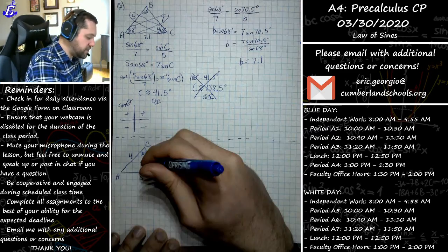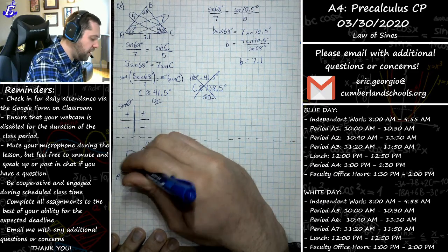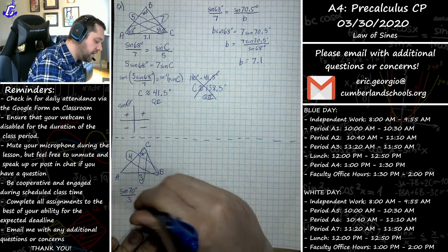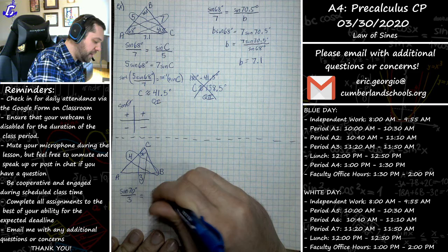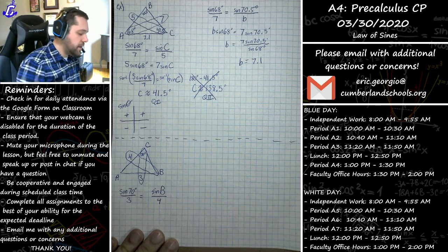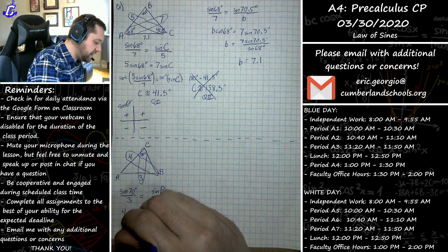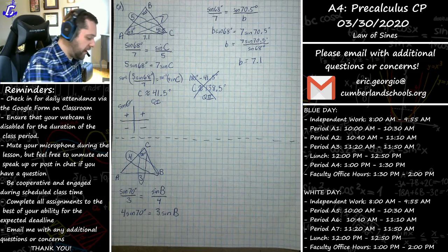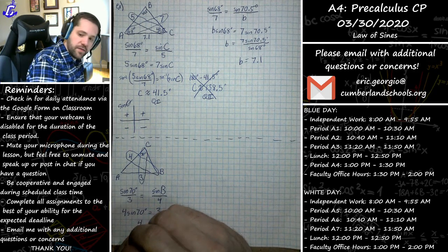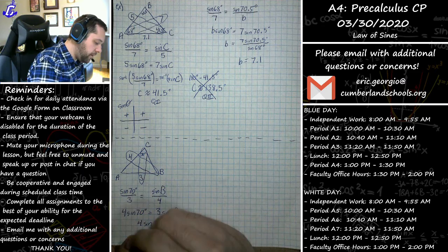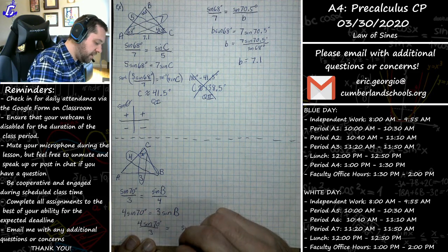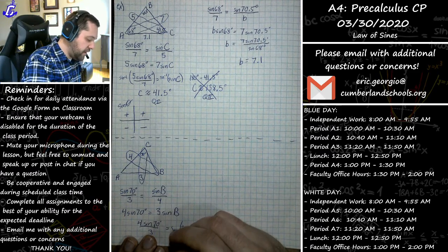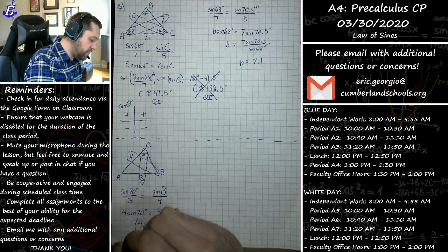Just like before, your eyes should be drawn to things that are across from each other because they're going to pair up with the law of sines. We could say that the sine of 70 degrees over 3 should equal the sine of B, which I don't know, over 4. Cross multiply, you'd get 4 sine of 70 equals 3 sine of B. Divide both sides by 3, you get that 4 sine of 70 over 3 should equal the sine of B. To Jacob's point earlier, in order to get rid of that sine of B, I have to do the sine inverse of both sides.